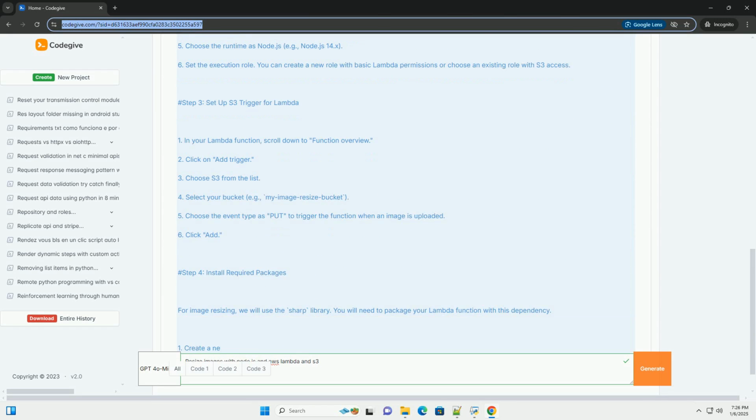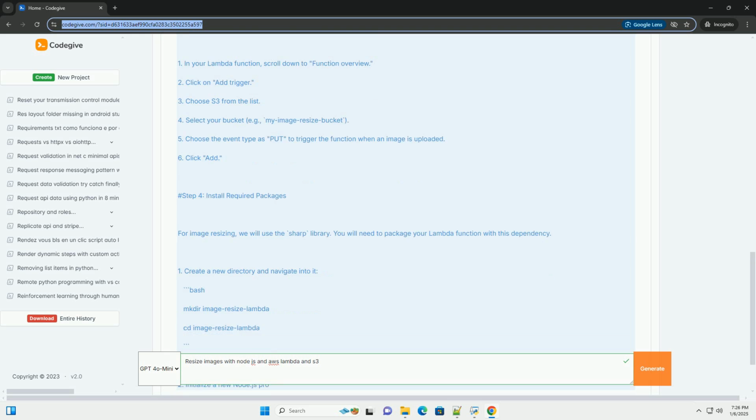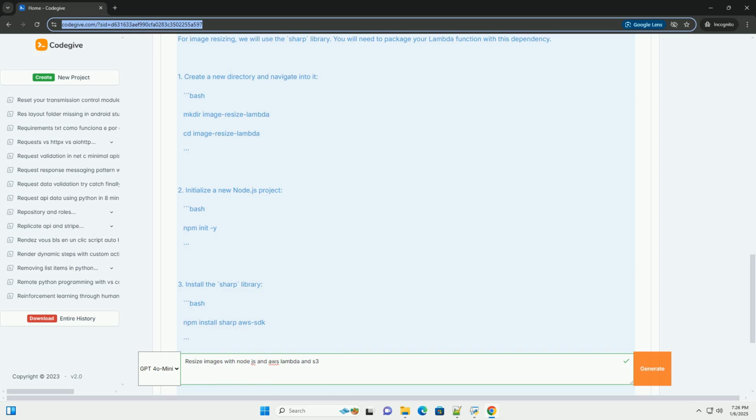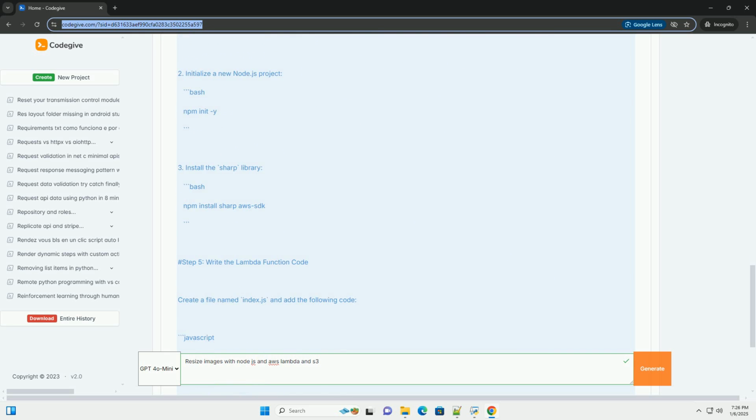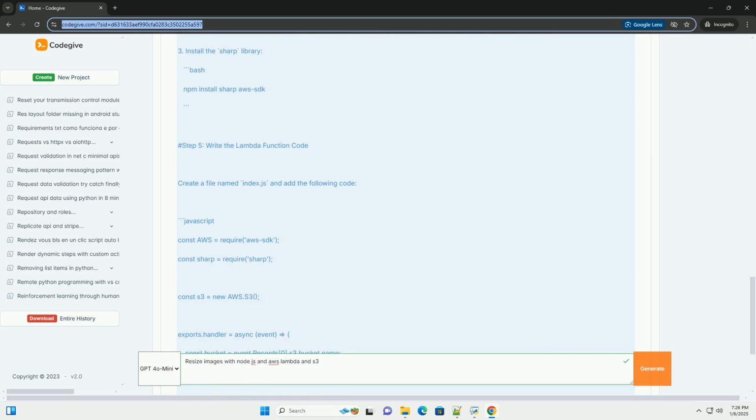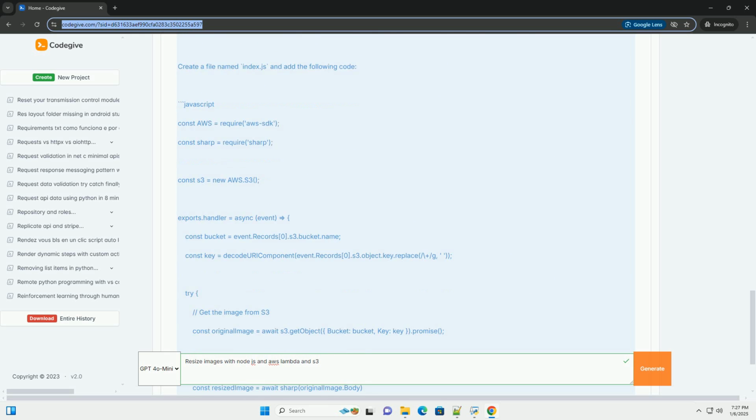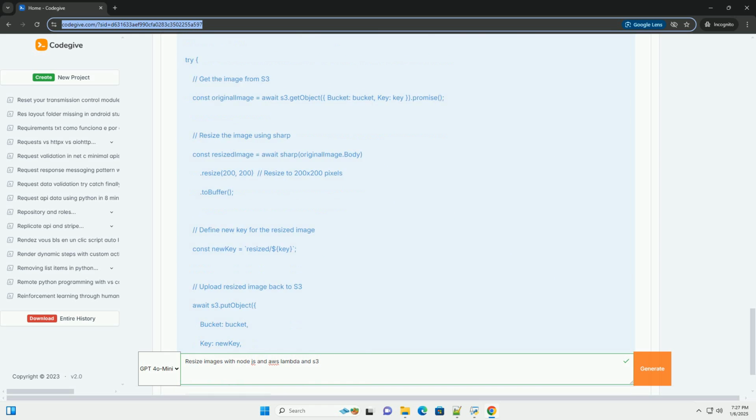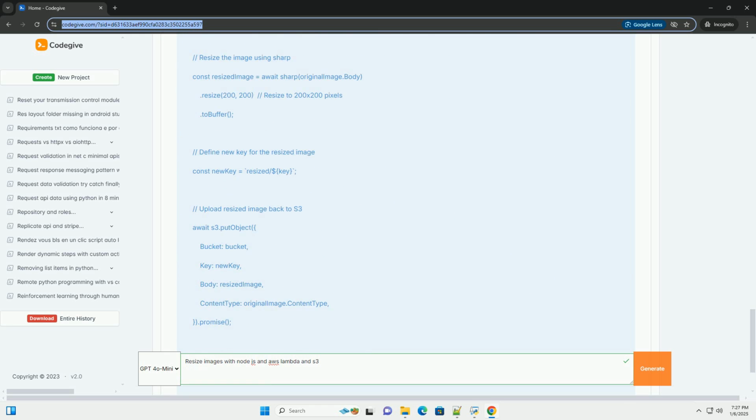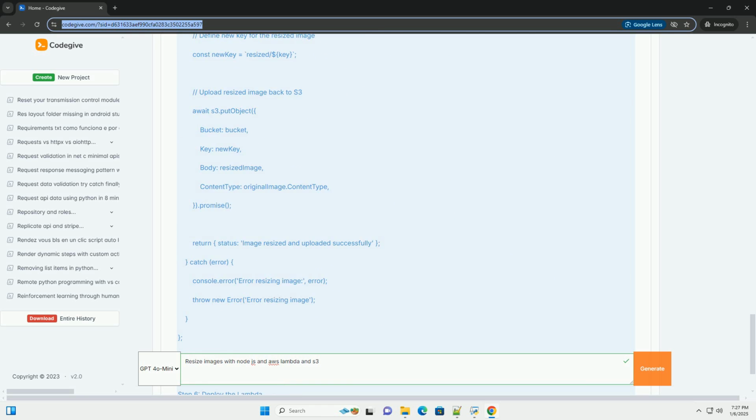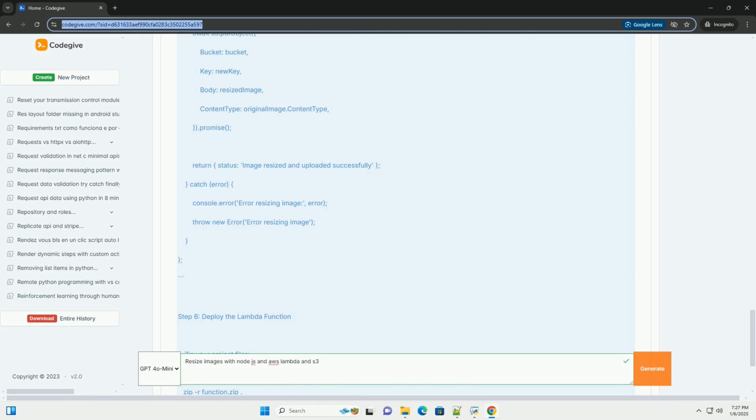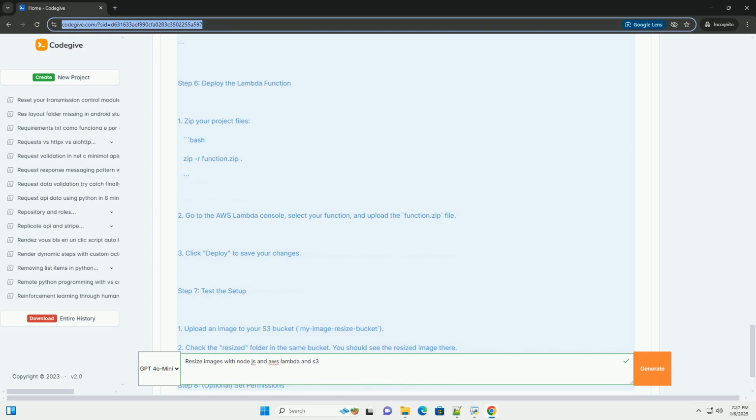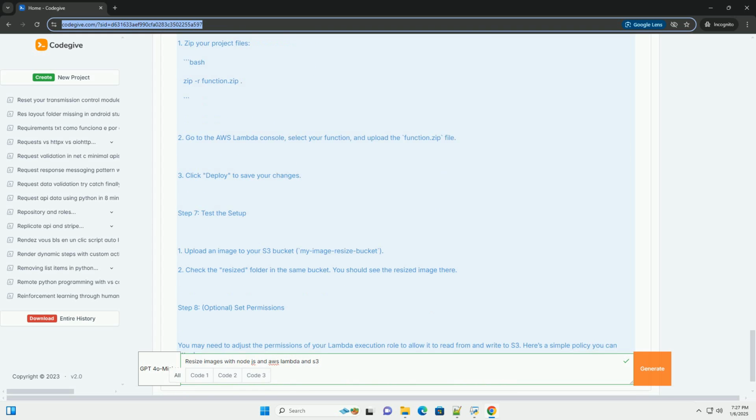Prerequisites. 1. AWS account. You will need an AWS account. If you don't have one, you can create it at https://aws.amazon.com. 2. Node.js. Make sure you have Node.js installed on your machine. 3. AWS CLI. Install the AWS Command Line Interface, CLI, to manage your AWS services from the terminal.